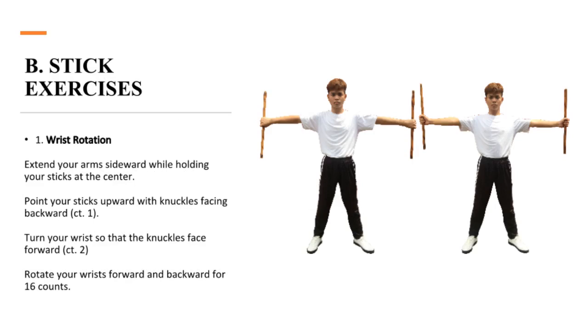V-stick exercises. Wrist rotation. Extend your arms sideward while holding your sticks at the center. Point your sticks upward with knuckles facing backward. Count 1. Turn your wrists so that the knuckles face forward. Count 2. Rotate your wrists forward and backward for 16 counts.